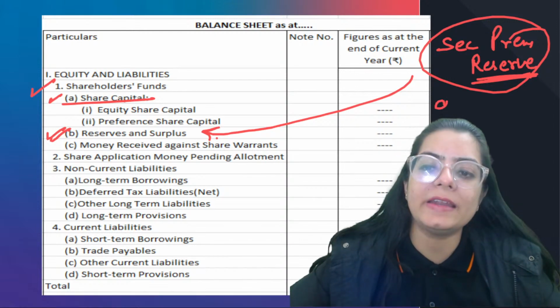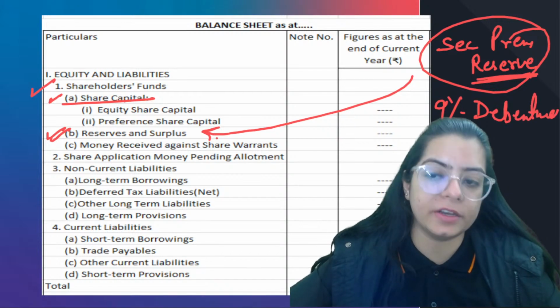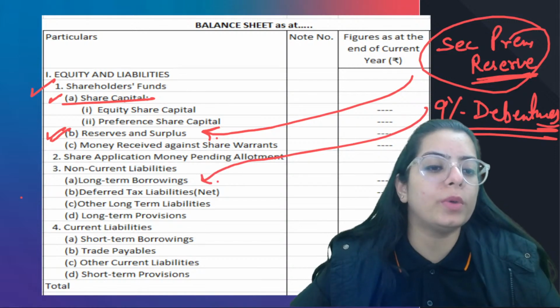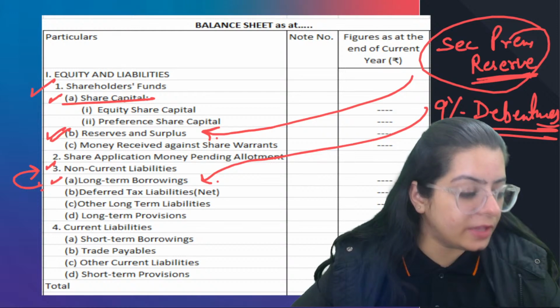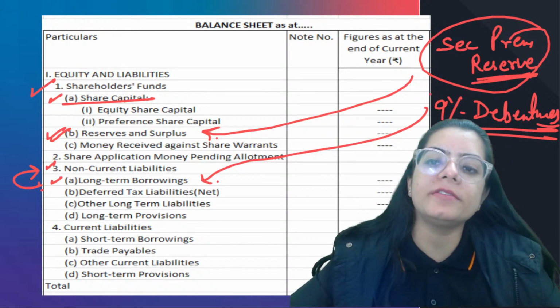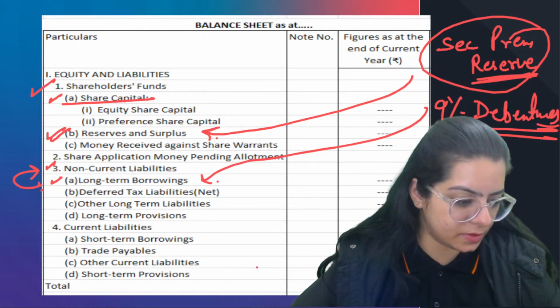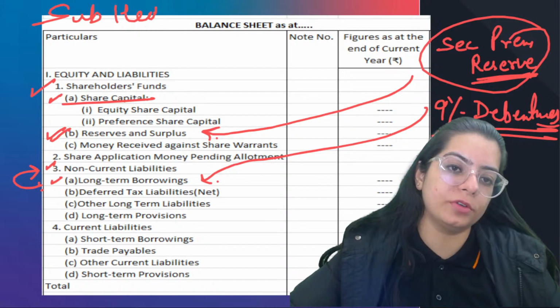Sometimes you will get 9% debentures. 9% debentures lie under which head? You'll have to tell that 9% debentures lie under long-term borrowing, which comes under non-current liabilities. Subhead is long-term borrowing, main head is non-current liabilities. These are some easy ones only. More than this you are going to get in your exams. So subheads and heads you are going to get from this chapter.